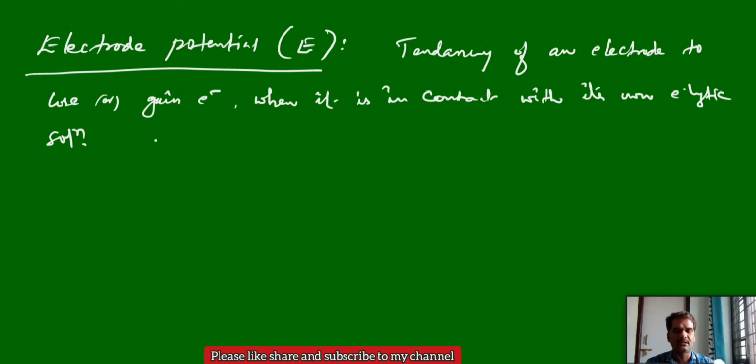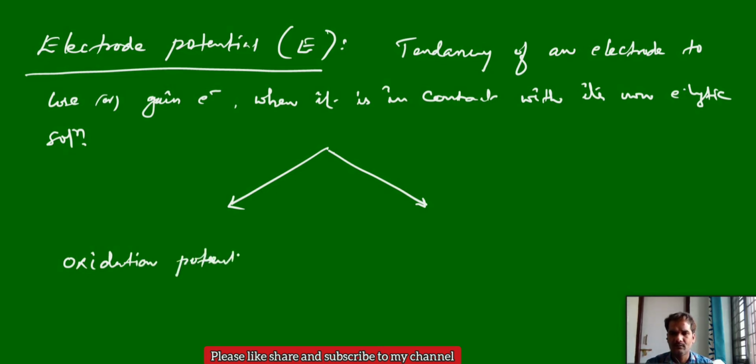If the electrode gains electrons, it is reduction potential. Oxidation potential we can represent as E_ox, and the second one is reduction potential.